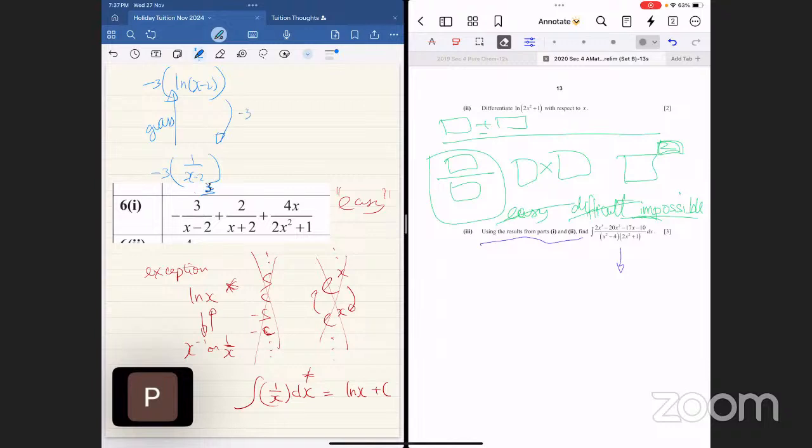Differentiate. Minus 3 doesn't matter, right? So what do we do? There's a minus 2 here, right? Inside. Your guide is this one, right? So what do you do? ln x, 1. If the differentiation of logarithm natural x is 1 over x, what is the differentiation of logarithm natural x minus 2? Come on.